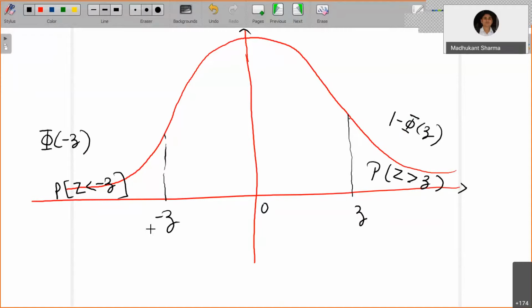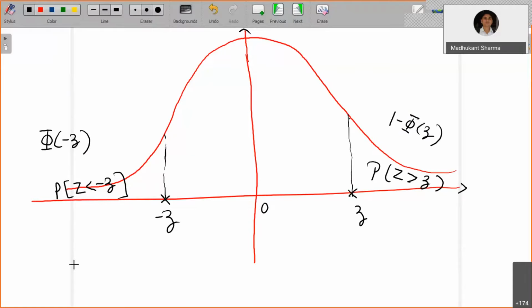Okay, so that you can understand from the graph that if you take this x equals to minus Z line and x equals to Z line, since this bell-shaped curve is symmetric about the y-axis, the area after x equals to Z and before x equals to minus Z will be the same.